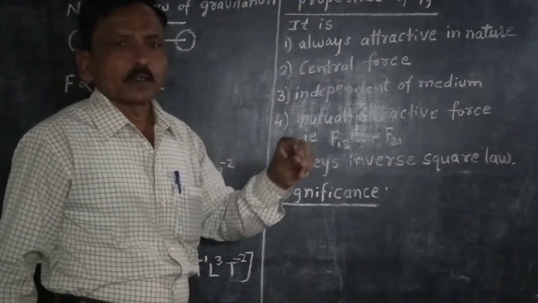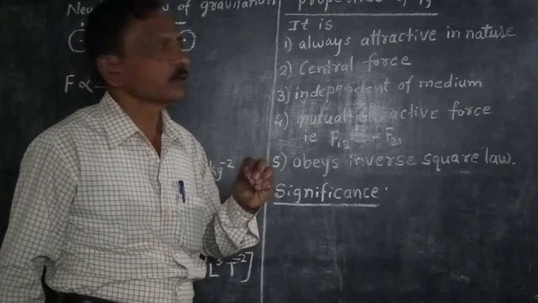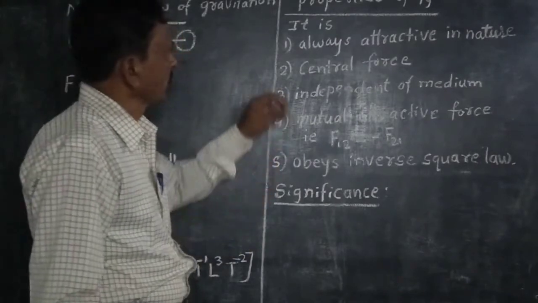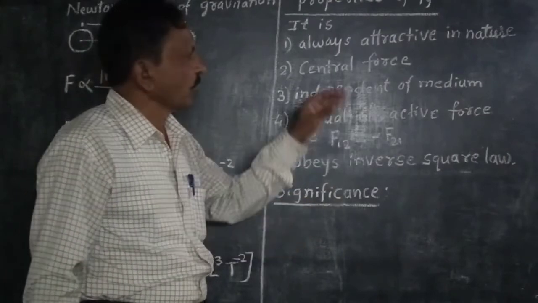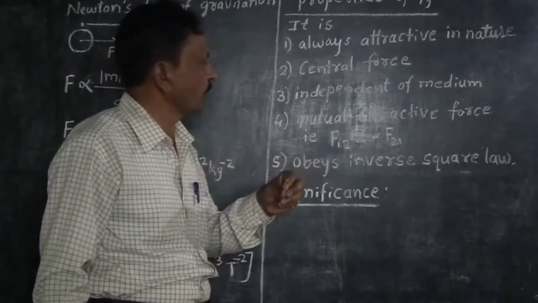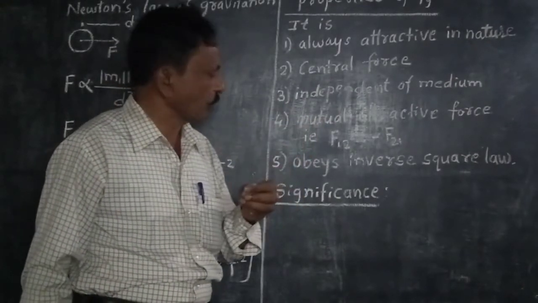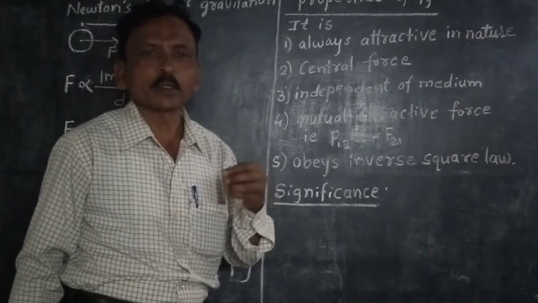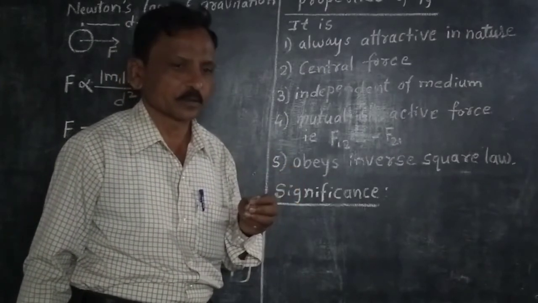Mention any three properties of universal gravitational force. It is always attractive in nature. It is a central force. It is independent of the medium. It is a mutual attractive force. It obeys the inverse square law. It is valid for point masses.